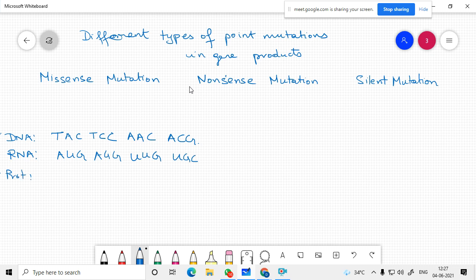Protein, you have methionine, arginine, leucine and cysteine. So we will talk about changes occurring here.